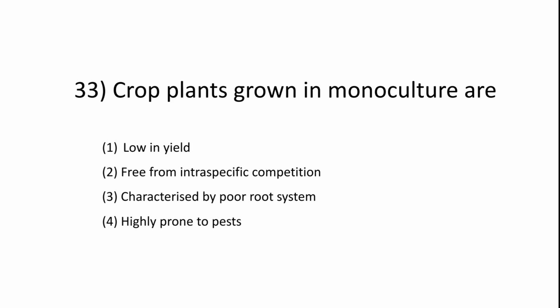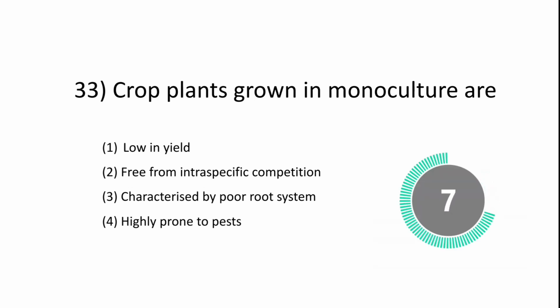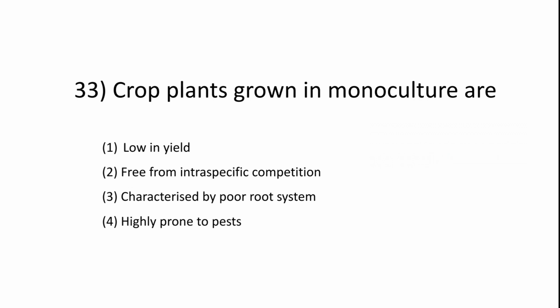Crop plants grown in monoculture are: low in yield, free from intraspecific competition, characterized by a poor root system, highly prone to pests. The answer is highly prone to pests.